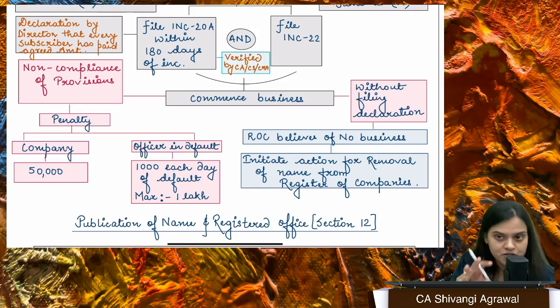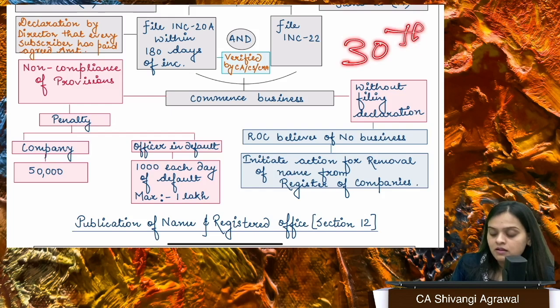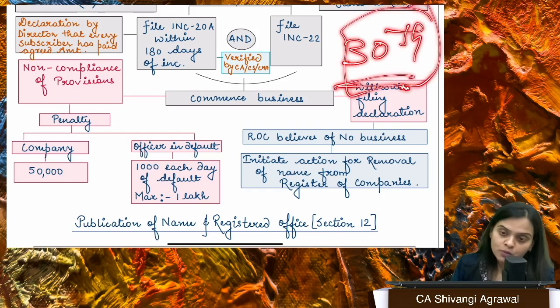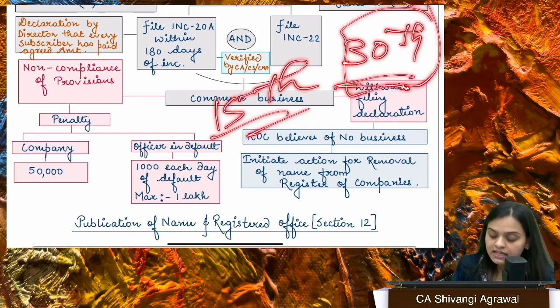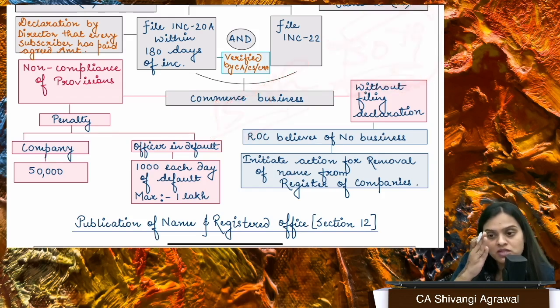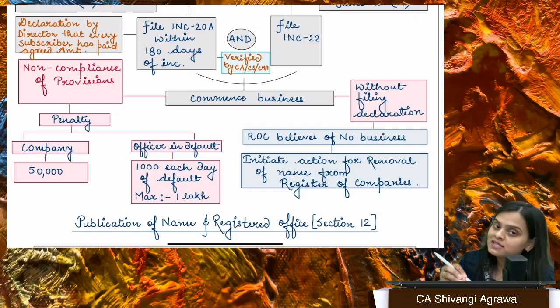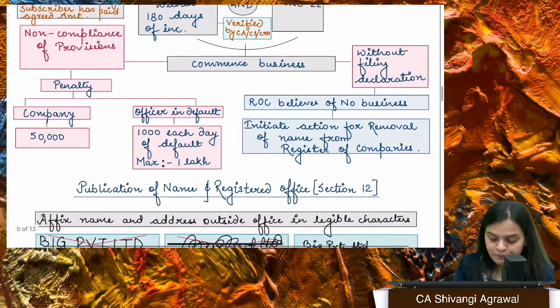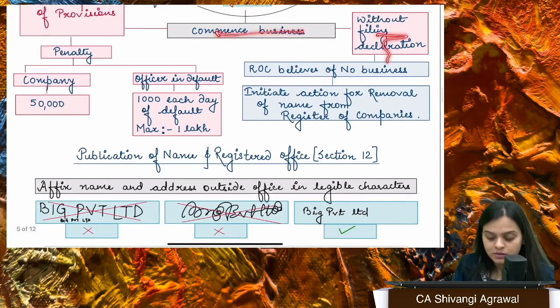Now it will have a registered office because it needs to have a registered office from the 30th day of incorporation. Earlier it was the 15th day, now it's the 30th day only, right? So once your company is registered, within 30 days you need to find a registered office, and from that day onwards till the dissolution you must have a registered office at all times. So you need to give those details also, right? And thereafter you can commence business.